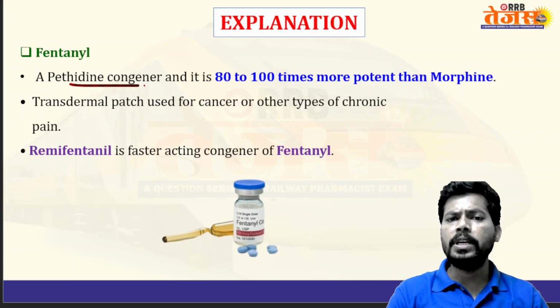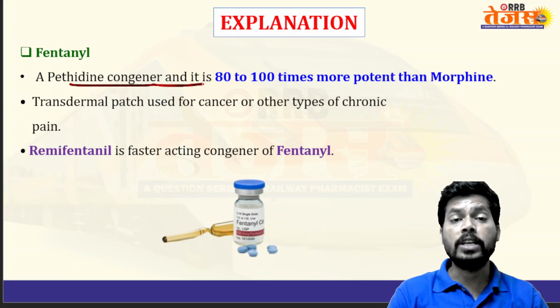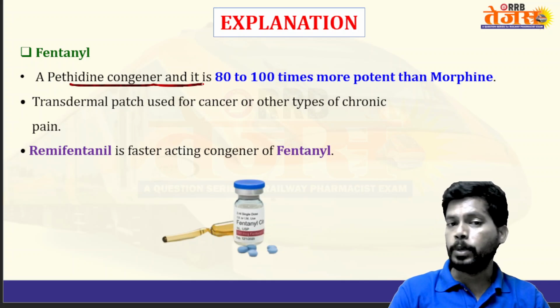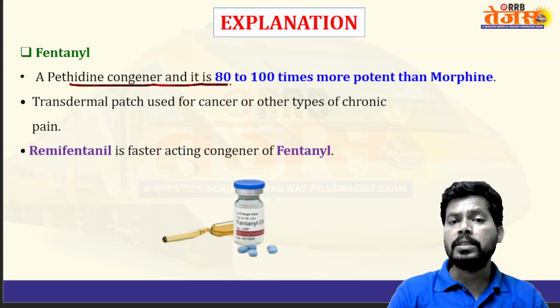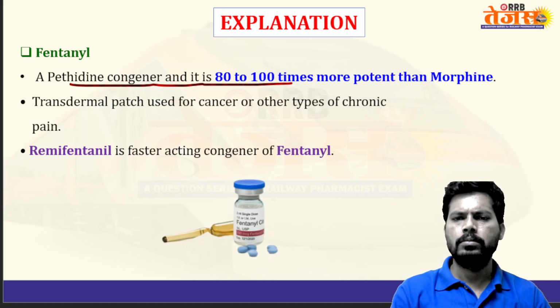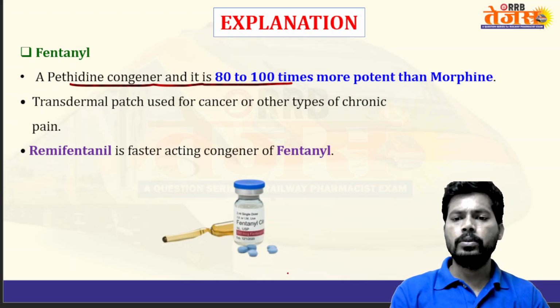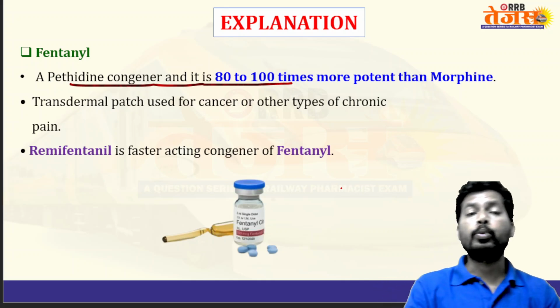Fentanyl is a derivative of pethidine, also known as meperidine, and fentanyl is 80 to 100 times more potent than morphine.